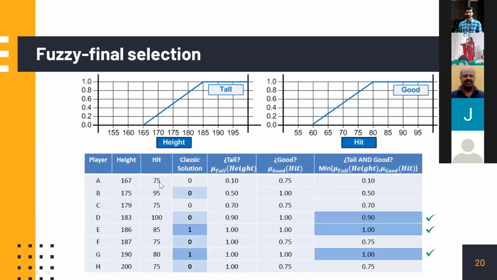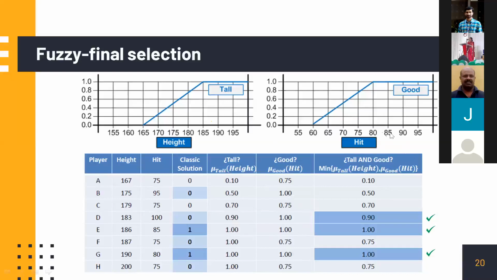What about 75? 0.75. 80 means 80 or above, up to 100. So hit rate 100 is 1, 85 is also 1, 80 is also 1. Like that, we will write the membership value of all the candidates in this column.